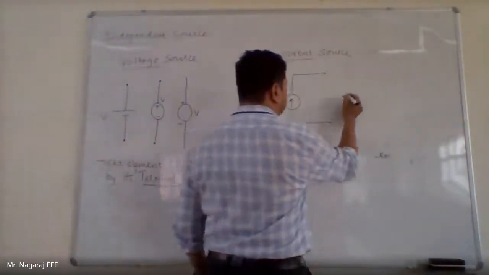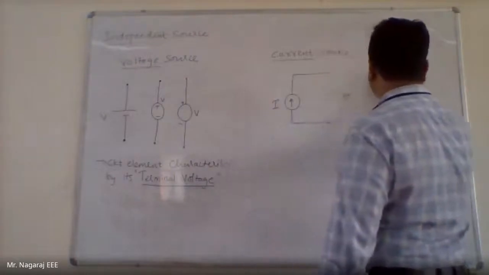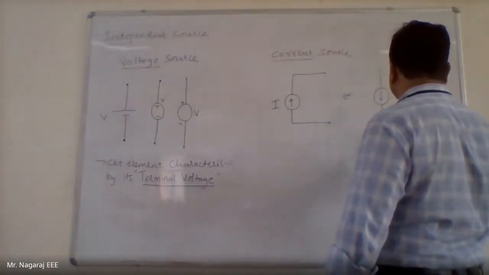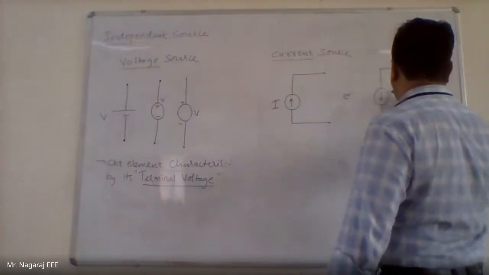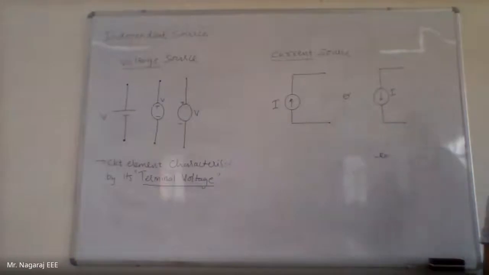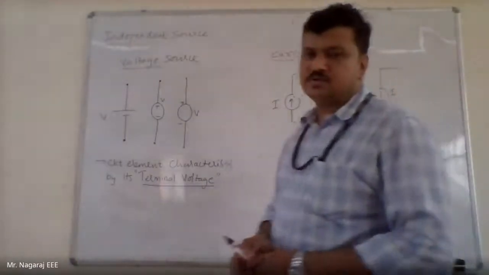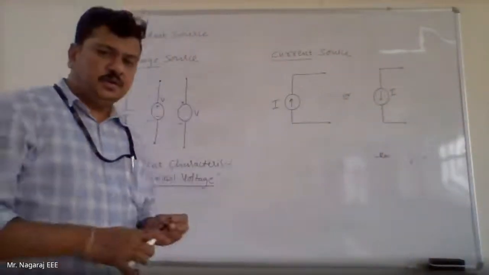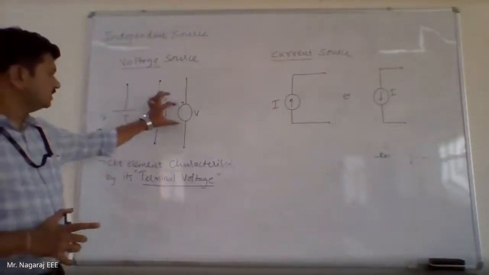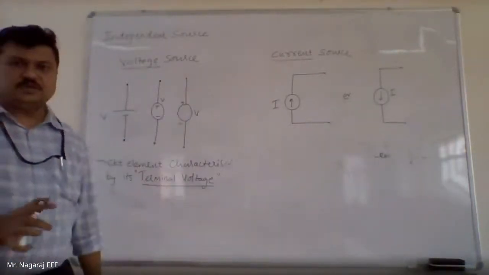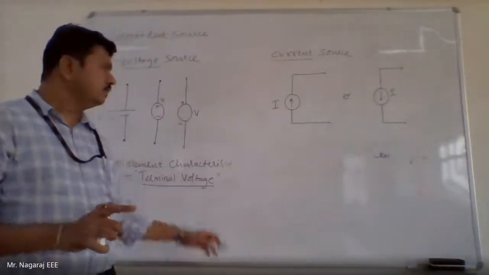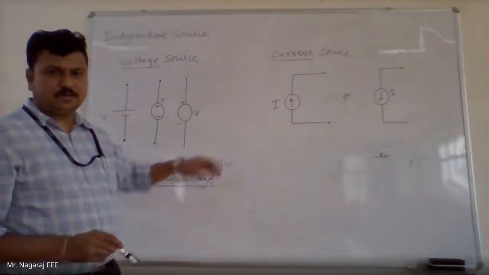So it can be like this, or the arrow mark can be downwards. So this is independent current source, ideal independent current source. If the source values are represented in circles, those are independent sources, either practical or ideal.